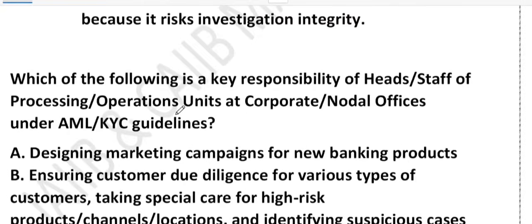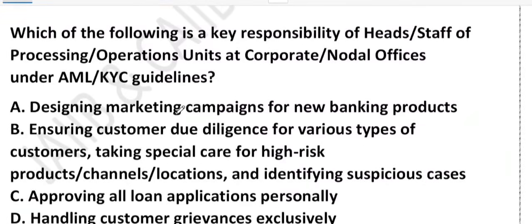Now friends, let's see the next question. Which of the following is a key responsibility of head or staff of processing or operating unit at the corporate or nodal office under AML KYC guideline? A very good question it is. It is talking about the responsibility of the processing and operating unit at the corporate and nodal office. Very important. Option A is designing marketing campaign for a new banking product. Option B, ensuring customer due diligence for various types of customers, taking special care for high risk. Option C, approving all loan applications personally. Option D, handling customer grievances exclusively.